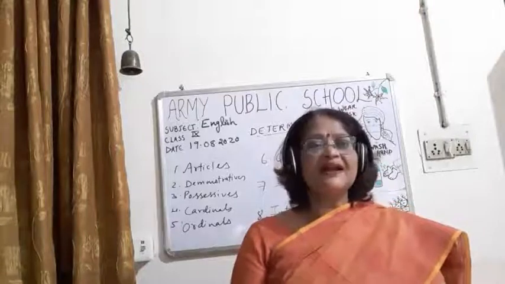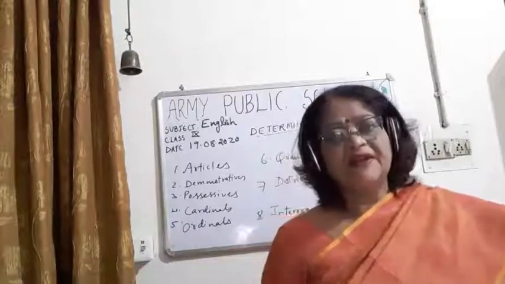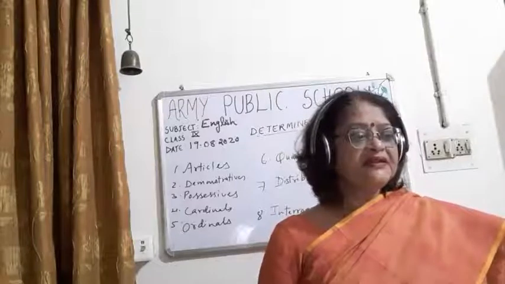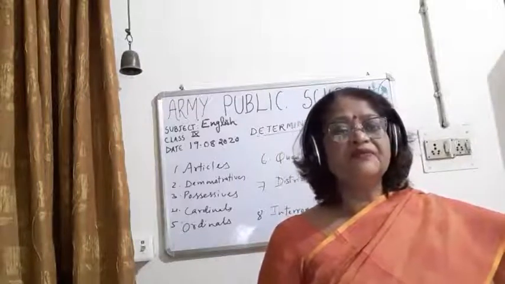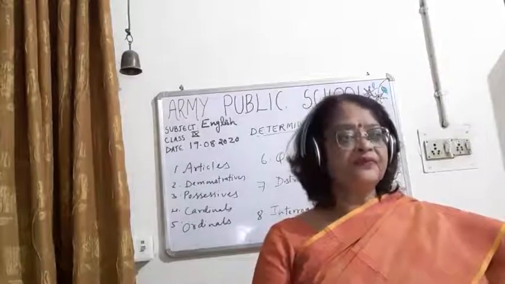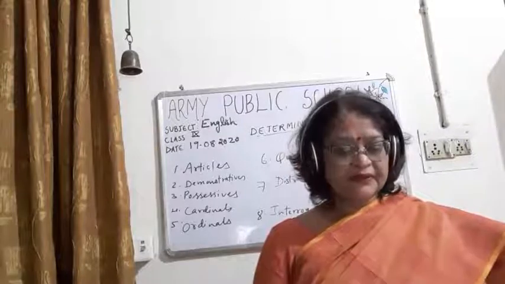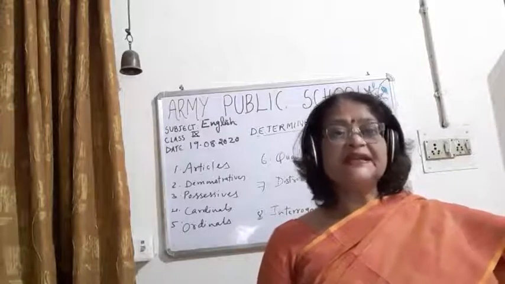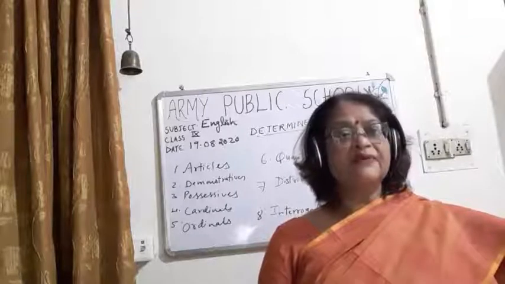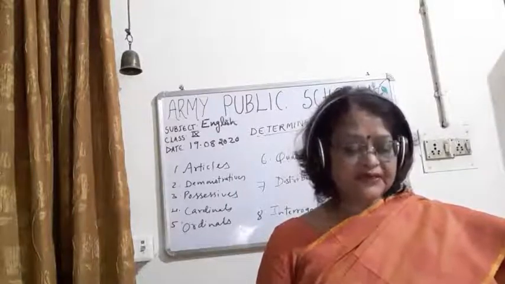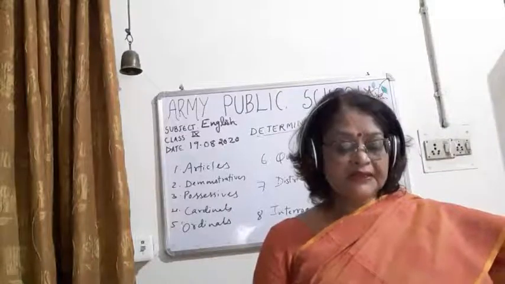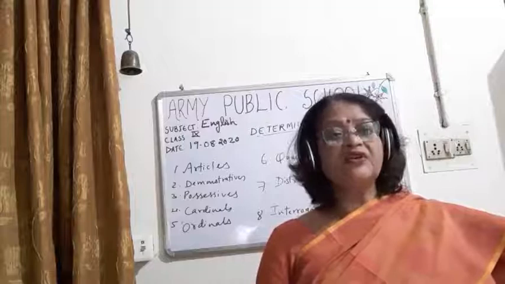So children, first of all, I would like to revise what a determiner is. A determiner is a word which comes before a noun, to indicate which thing or people we are talking about. So what is a determiner? It is a word which is used before a noun, and it is used to indicate which things or people we are talking about.